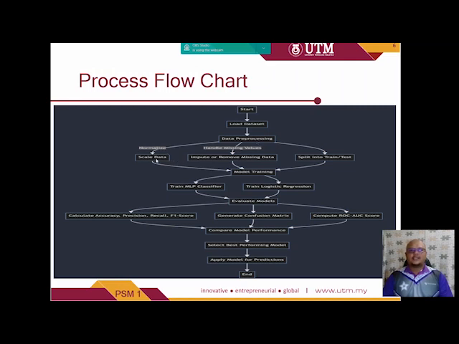For normalized data, it will go to scale data. For the missing value data, it will go to impute or remove missing data. And then segment number 3 is split into train and test. After the data goes through either one of these, it will go to the third step, which is the model